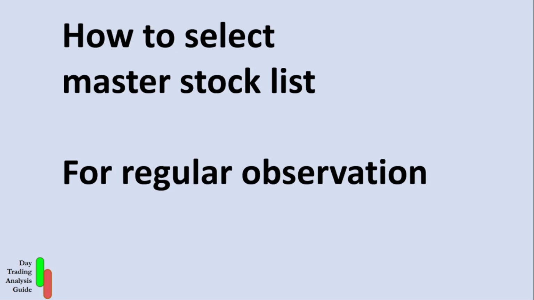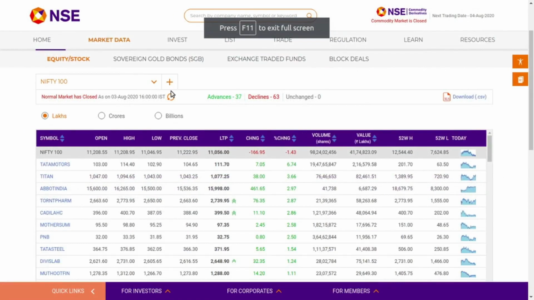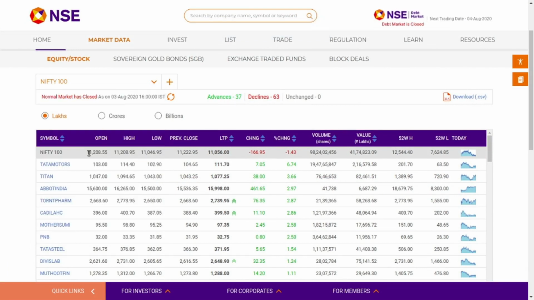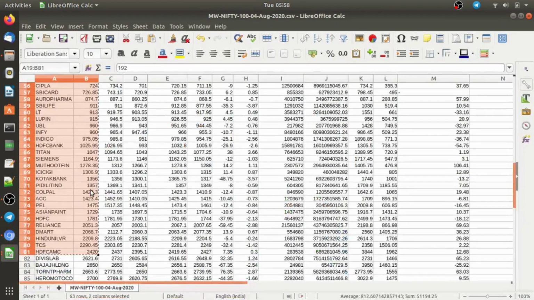Okay, let's start. First we have to go to the NSE website, select market data, and select Nifty 100 stocks. In these 100 stocks we will be getting our major observation stocks. You have to download this CSV and open it in Excel. So I have opened the stocks for you. This is the Nifty 100 stocks list for August 4th.